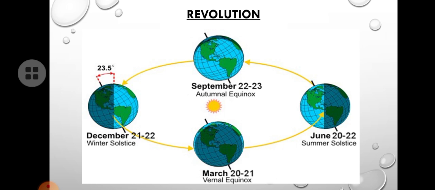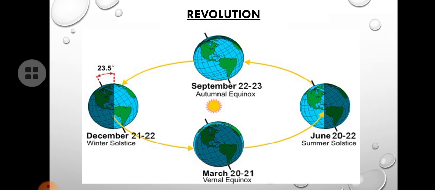So this is called winter solstice. It happens during December month, December 21st, 22nd. So here during December, when the north pole faces the dark, we call it winter solstice.